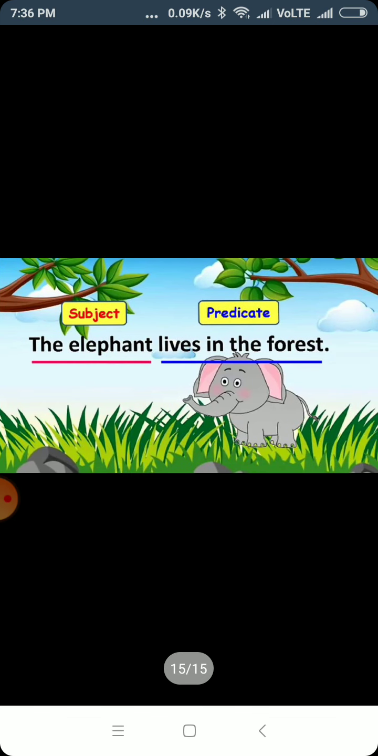Second example, the elephant lives in the forest. Here, who lives in the forest? The elephant. The elephant here is the subject, and lives in the forest is the predicate.